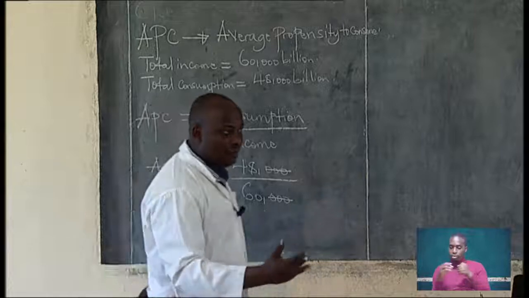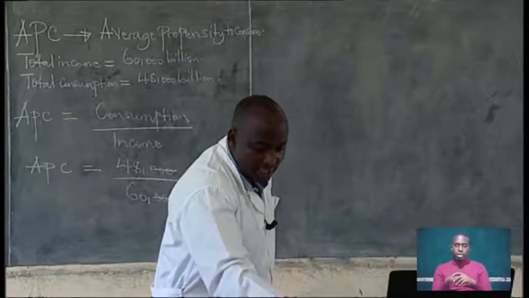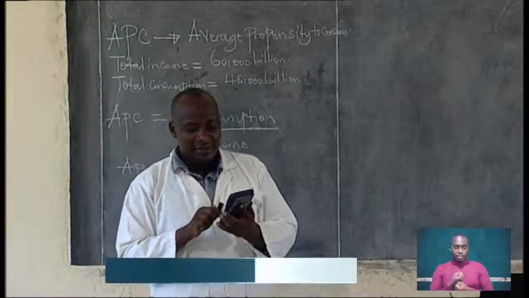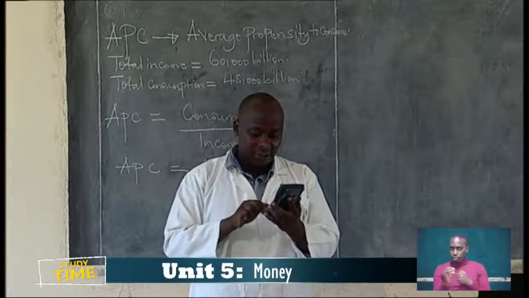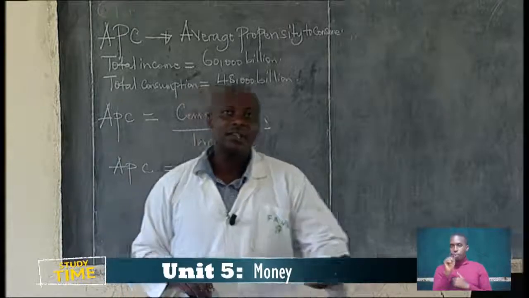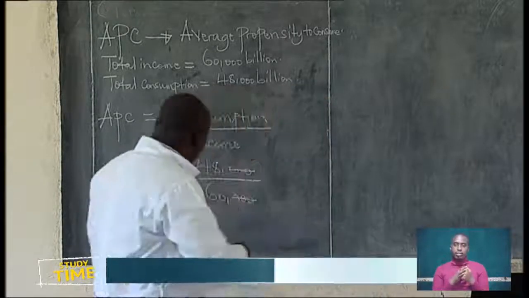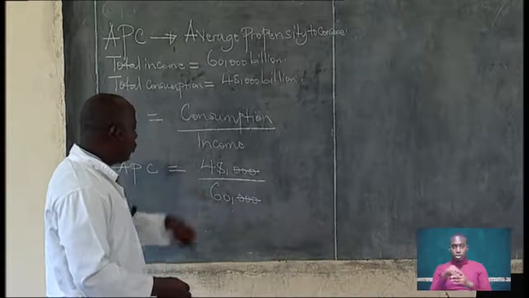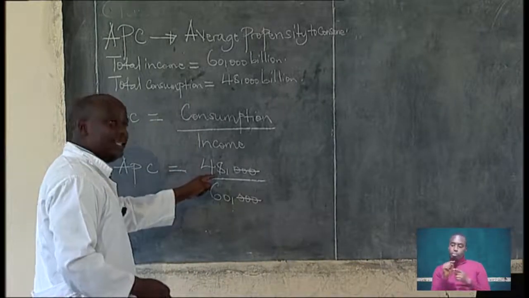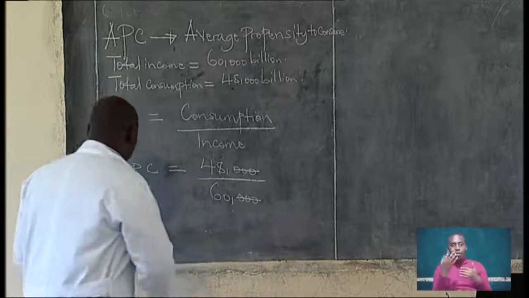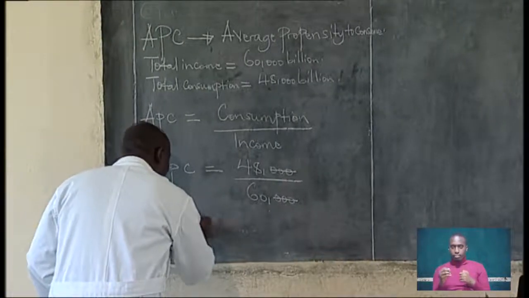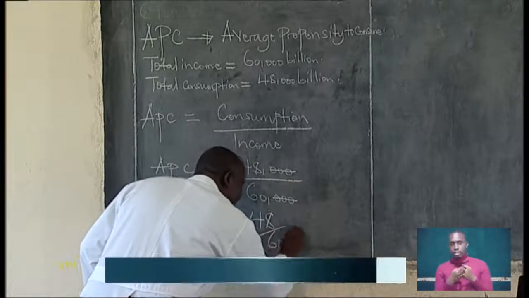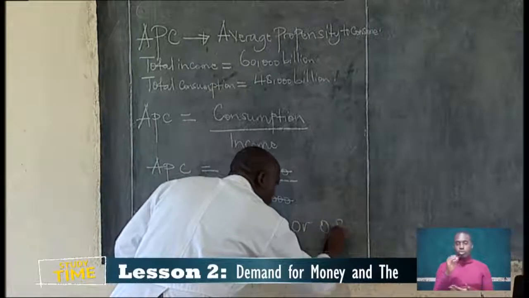We can convert it into decimals. Learners, hope you have your calculators. If you get 48 divided by 60, you will get 0.8. Now, the fraction of what was consumed out of the total income is 0.8, or 48 out of 60. Our average propensity to consume is equal to 48 out of 60, or 0.8.